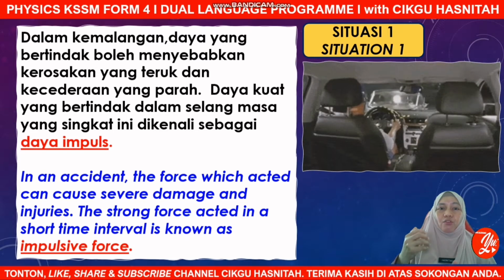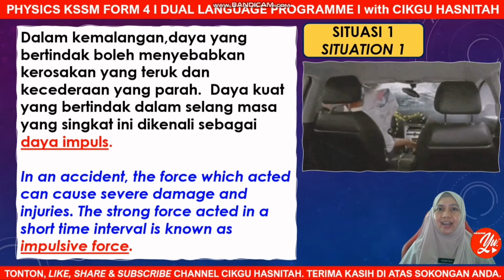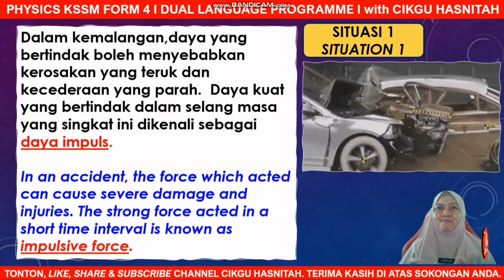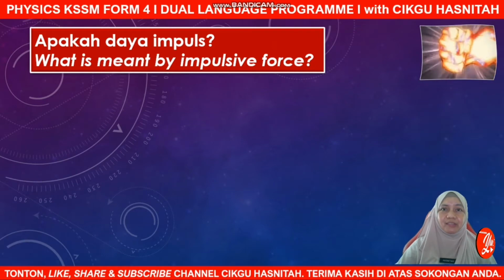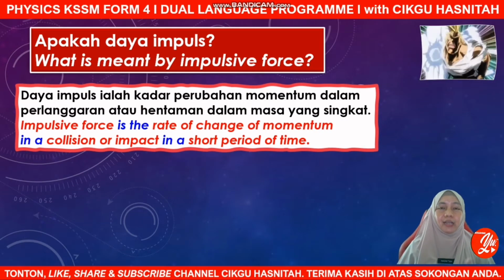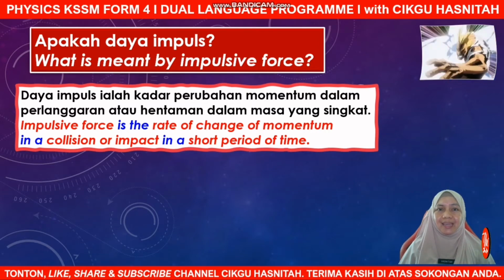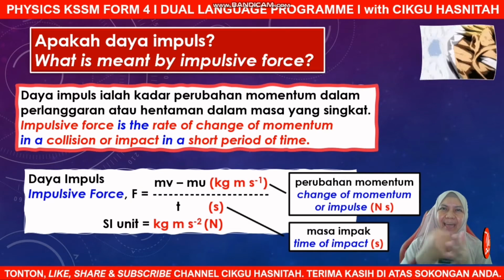And this strong force which is acted in a very short time interval during the accident is known as impulsive force. So in physics, impulsive force refers to the rate of change of momentum in a collision or an impact in a very short period of time. Bang!